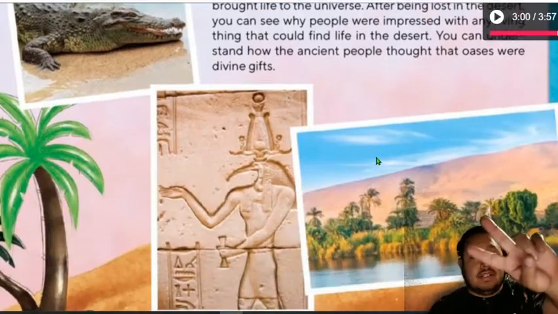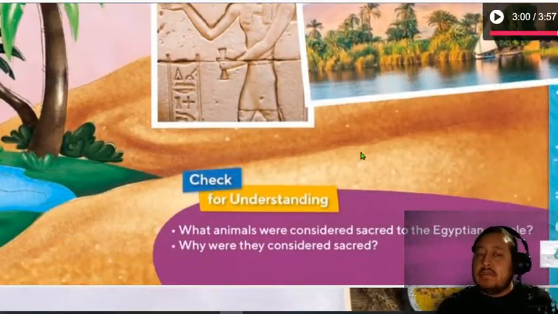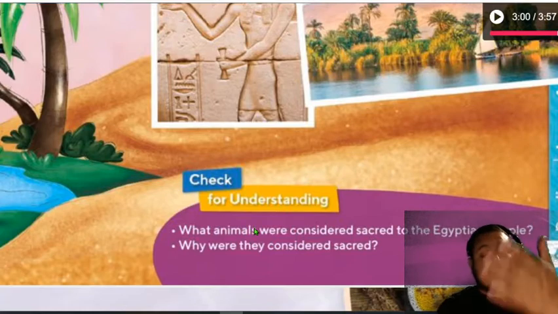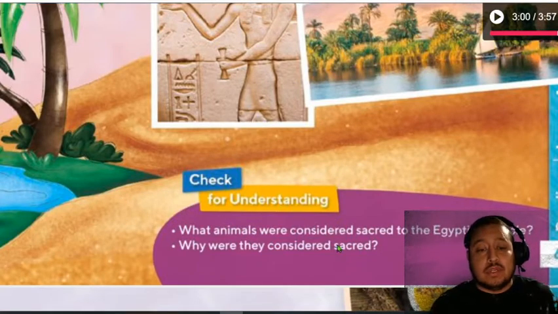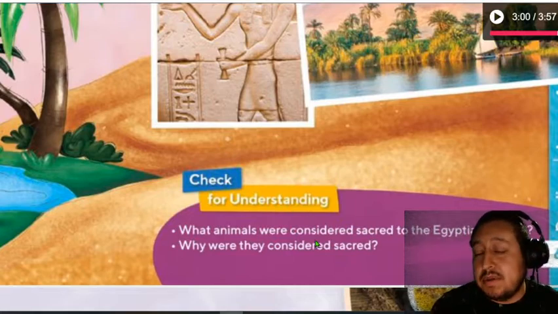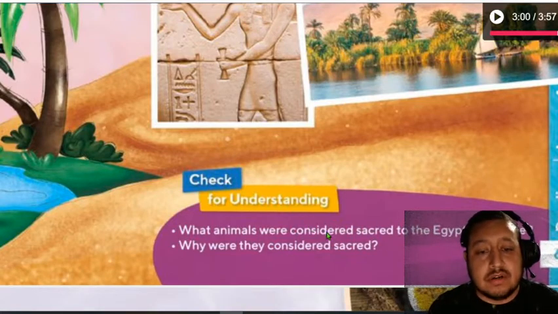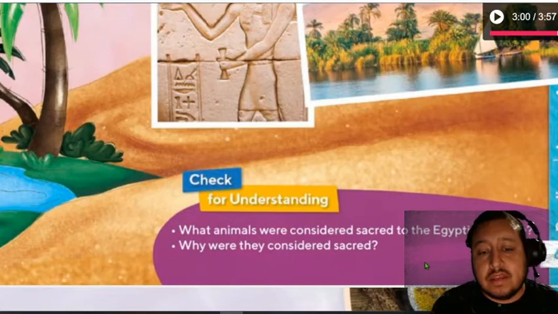Okay, so now we read the second part of the story, and obviously we have two more questions. I would like you to answer here or in your optional pages. What animals were considered sacred to the Egyptian people? So which ones would they consider sacred? And why were they considered sacred?